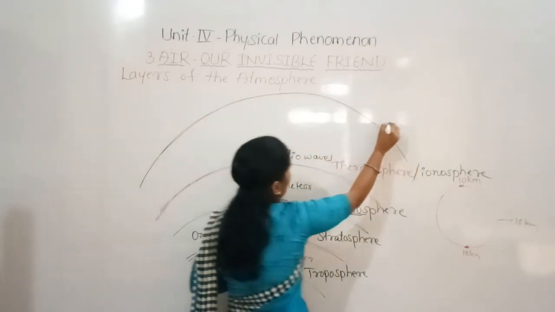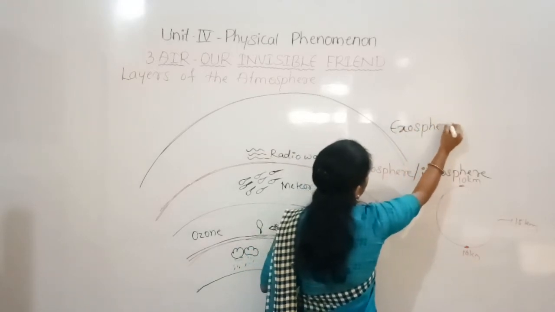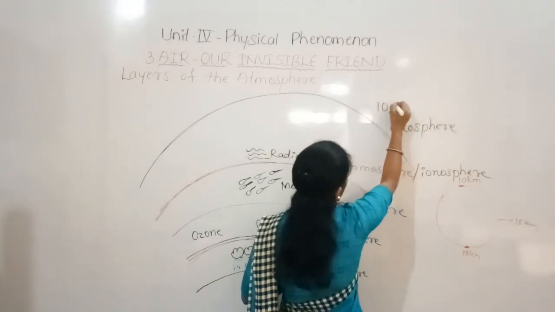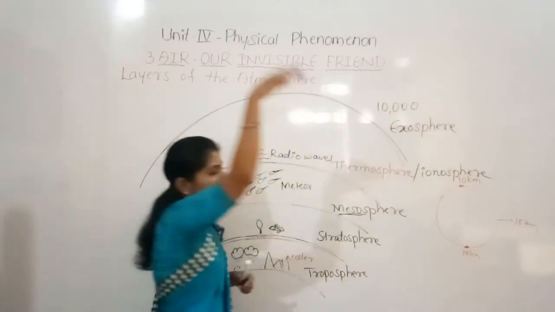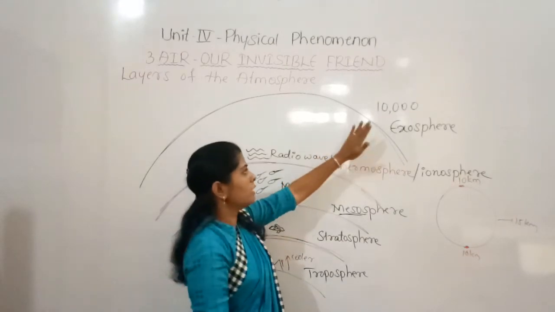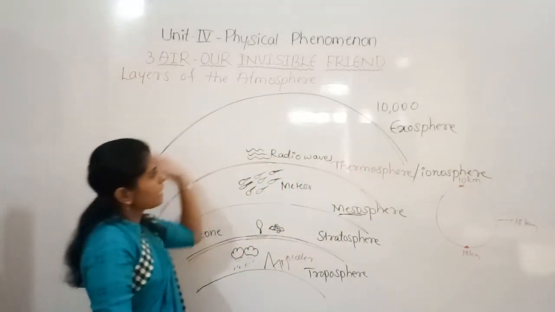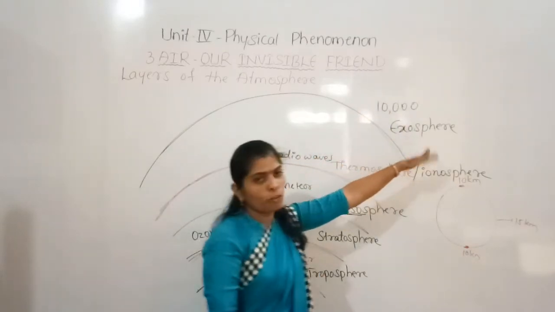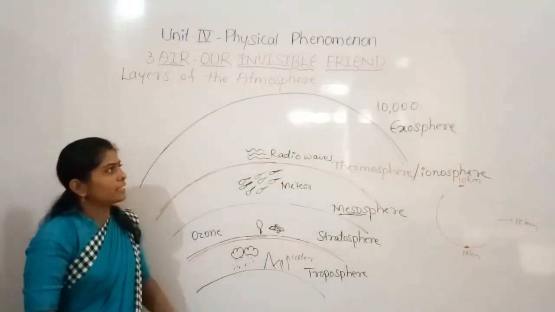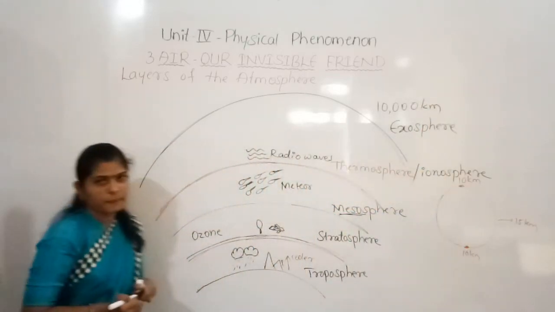The last layer of the atmosphere is the exosphere, the fifth layer, and it can extend up to 10,000 kilometers or more.